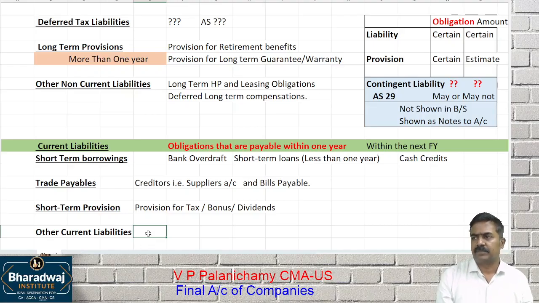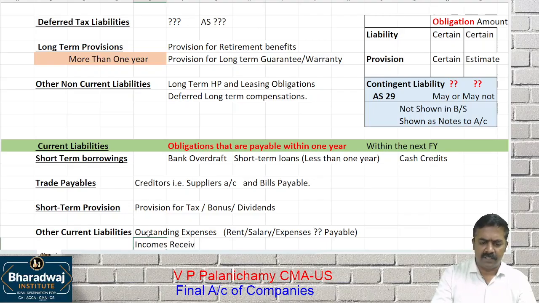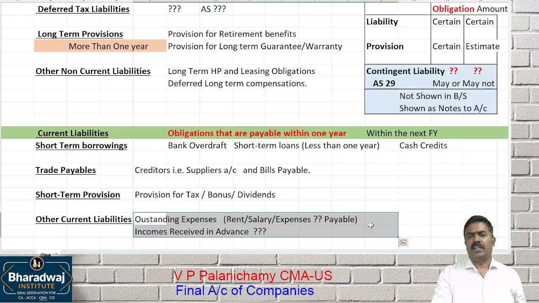Then, simple, outstanding expenses. Outstanding expenses like rent or salary or any expenses payable. Any expenses payable, outstanding expense, or incomes received in advance. Any income received in advance, that will be coming under which one? Other current liabilities.